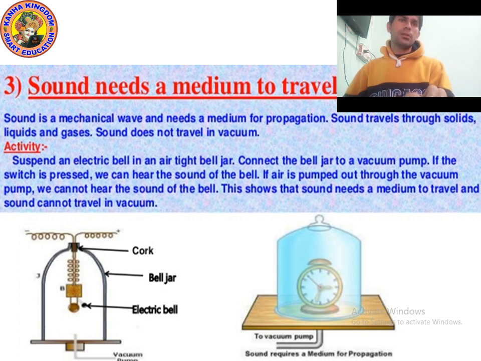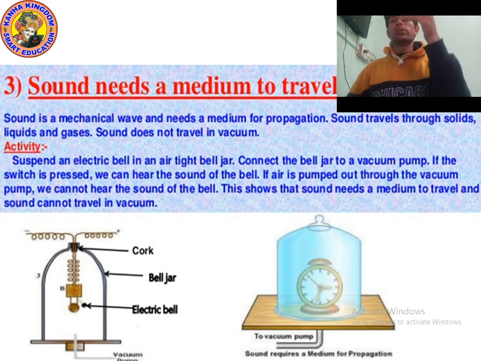We also studied what are compression and rarefaction. We know that air is the most common medium through which sound travels.